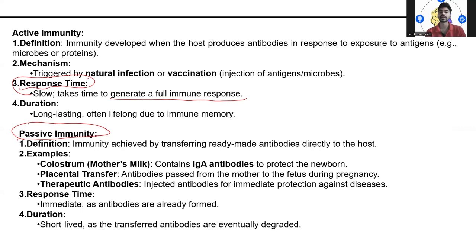Then we have therapeutic antibodies, which are injected for immediate protection against diseases. The response time is immediate as antibodies are already formed. Duration is short-lived, as transferred antibodies eventually get degraded.